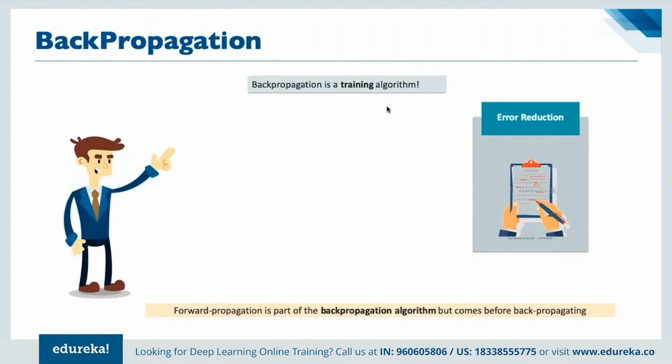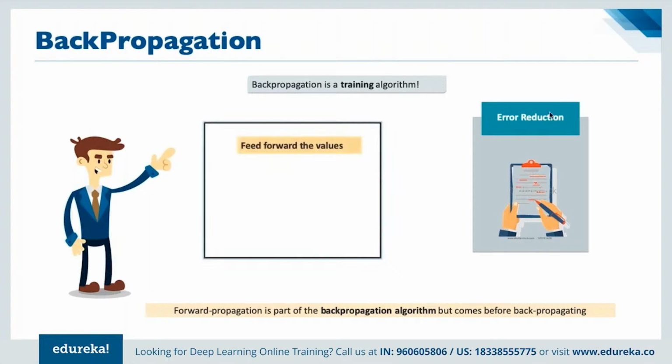Back propagation is simply a training algorithm where we can make sure the errors happening, especially in the image classification area, are reduced to as minimum as possible, right? Basically, we can say forward propagation is a part of the back propagation algorithm itself, where we propagate the errors happening back into the entire system. In terms of understanding the architecture here, first of all, we feed forward the values, and then we calculate the error and the amount of it.